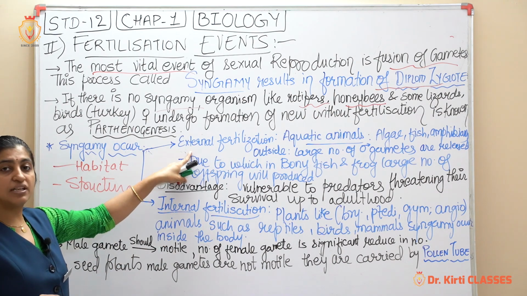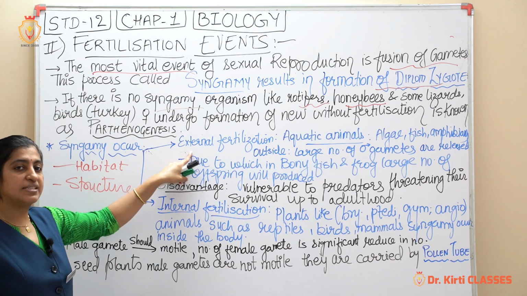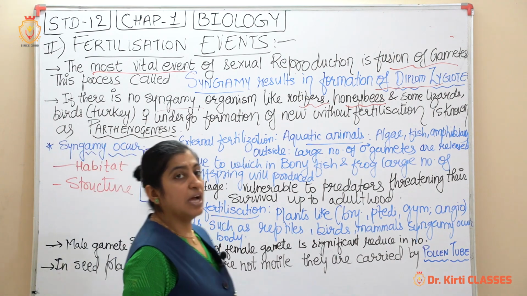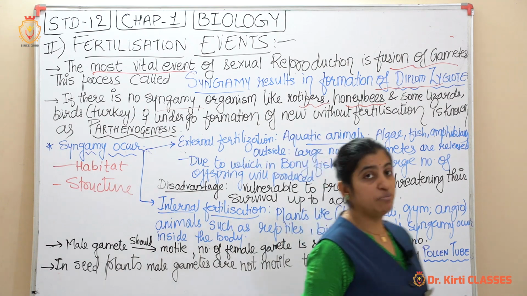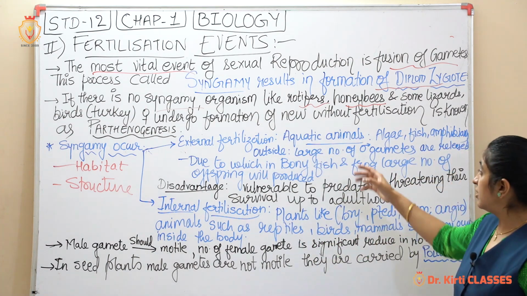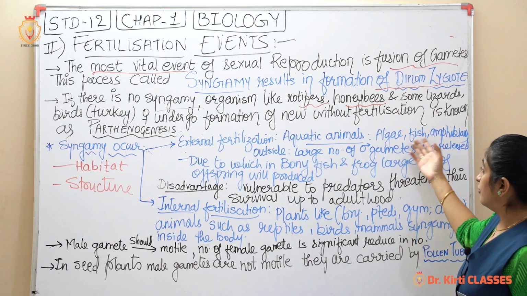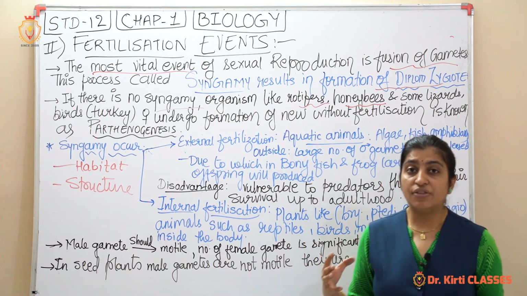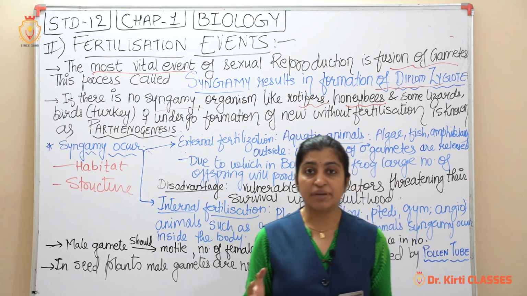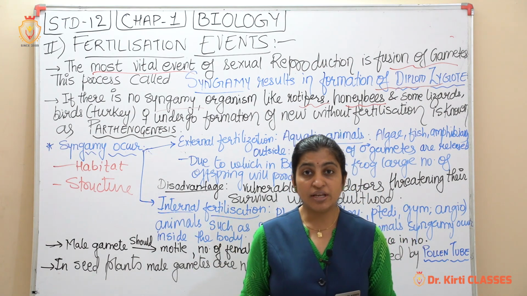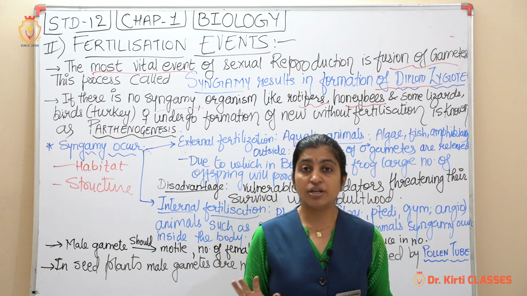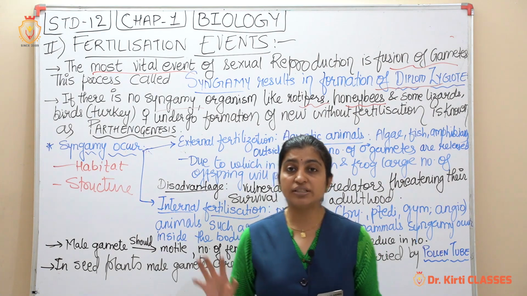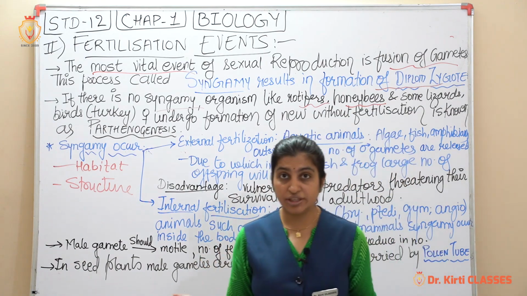If there is an external fertilization, for example, we'll see aquatic animals like algae, fish, amphibians, which are the aquatic animals, they will release their gametes outside their body, right? Where are they going to be released? The word aquatic means in the water.